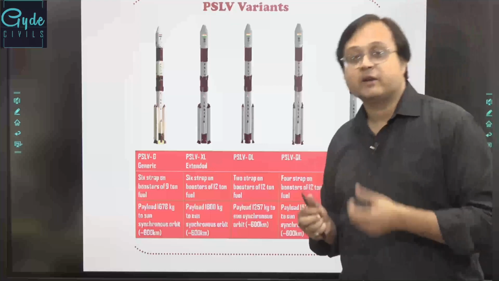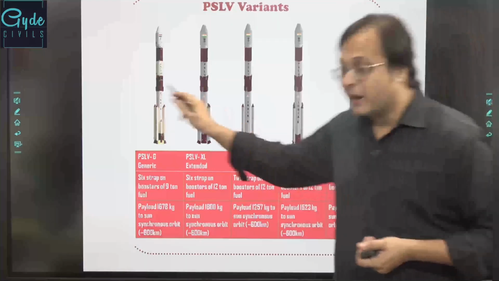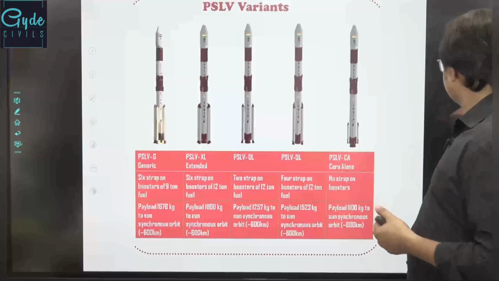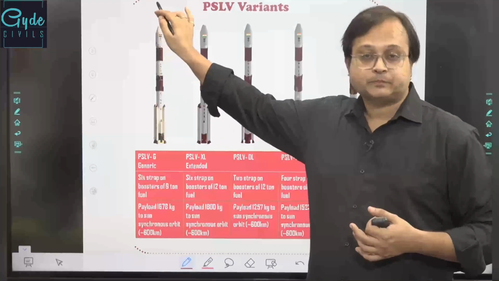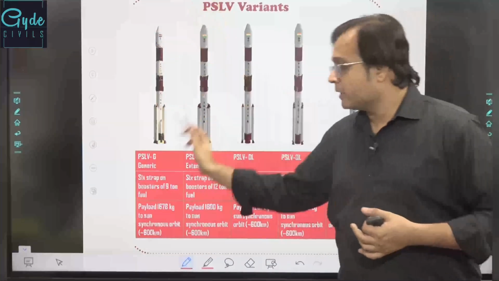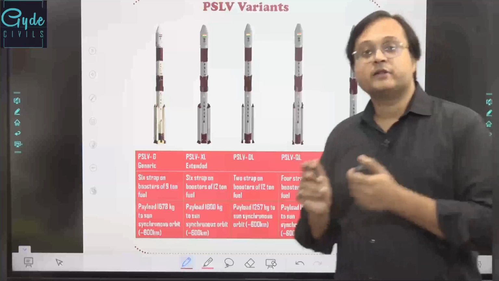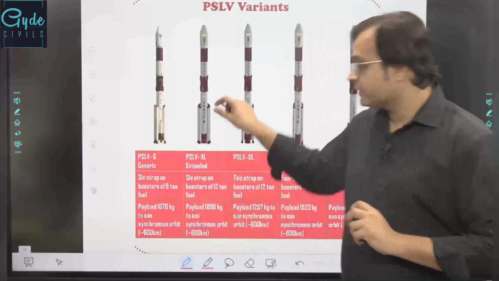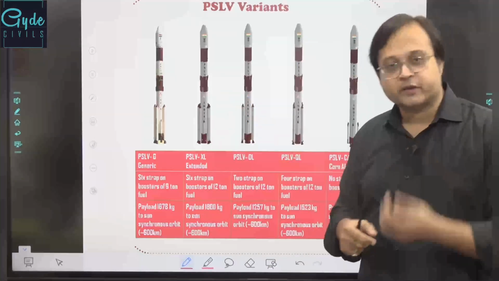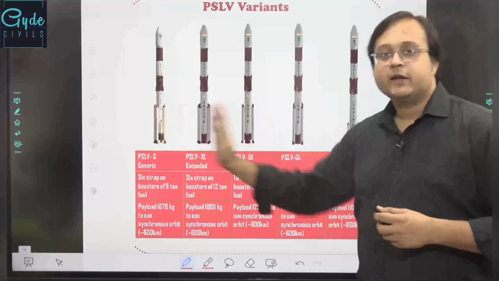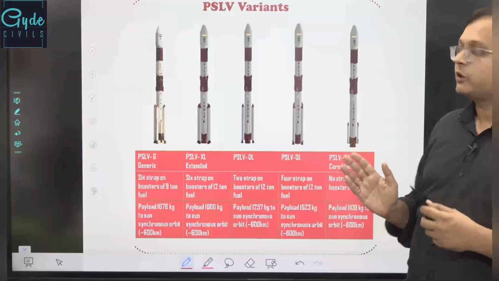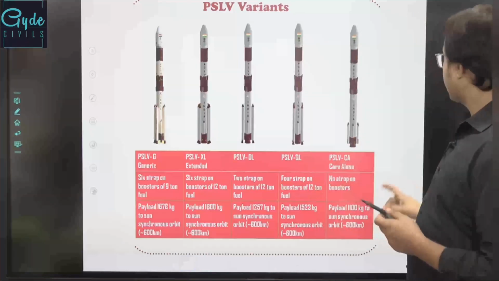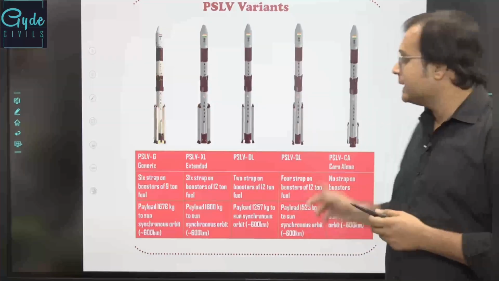The first thing that we have seen about PSLV is that it is an expandable launch vehicle system. Why is it expandable? Different variants on the same solid-liquid design, but based on these strap-on boosters, and that's why these strap-on boosters are created according to the payload, according to the distance to be covered. Strap-on boosters can be increased and decreased, the upthrust can be increased and decreased, and so on. The expandability of this rocket system can also be created. That's why PSLV has different variants based upon these strap-on motors.